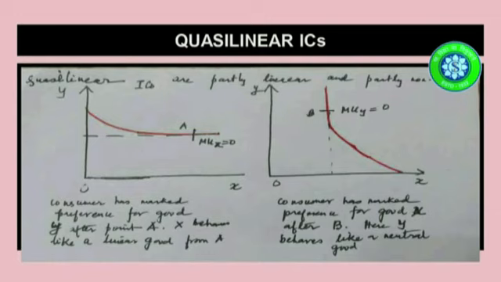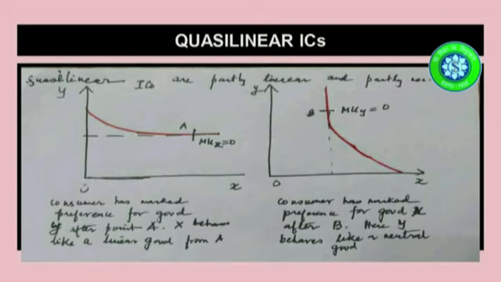And the final thing that I want to show is the type of shape that an indifference curve can take when there is a preference for one particular commodity. You see, in the first picture, we can see that the indifference curve is normally shaped, but suddenly it became linear.